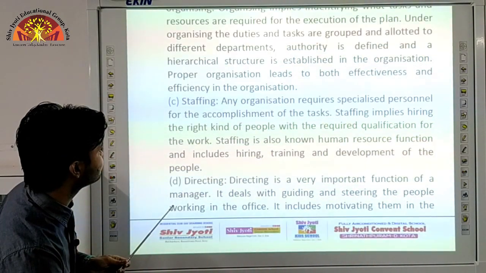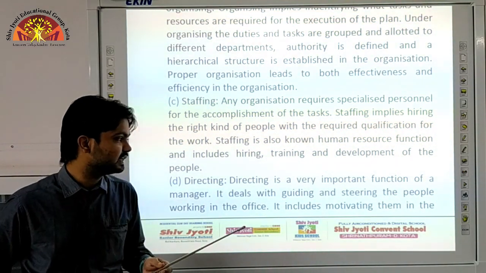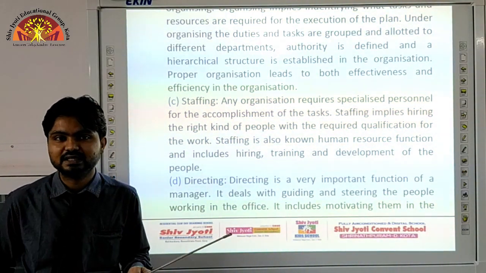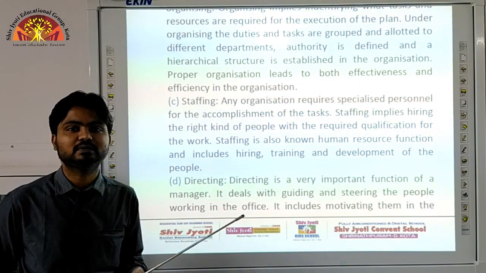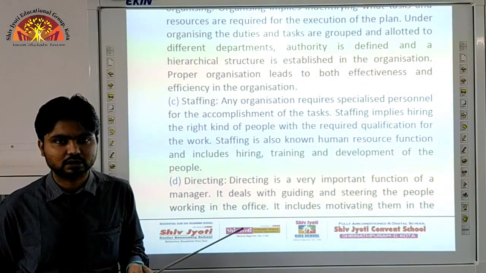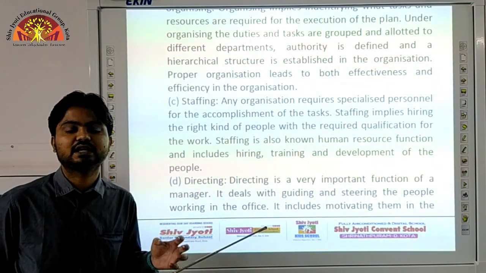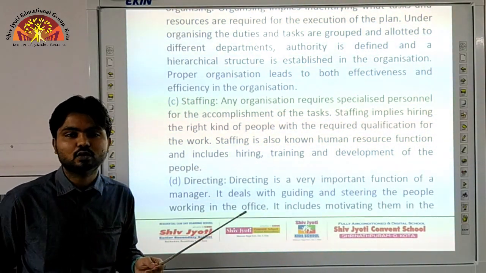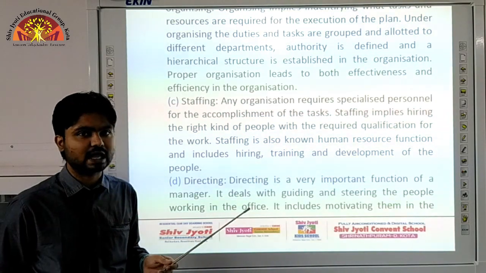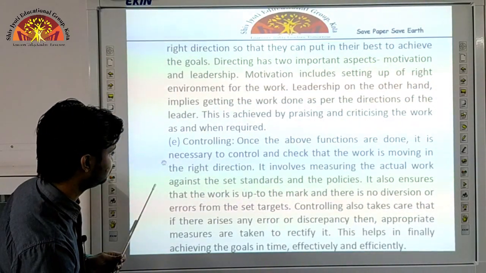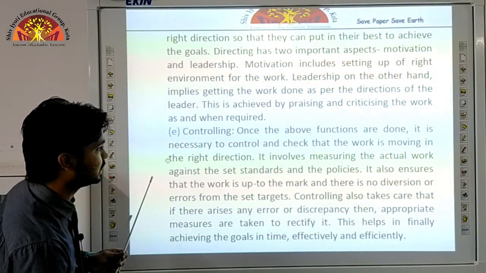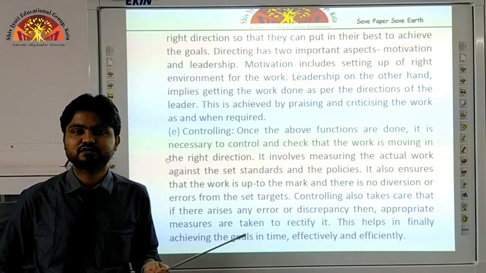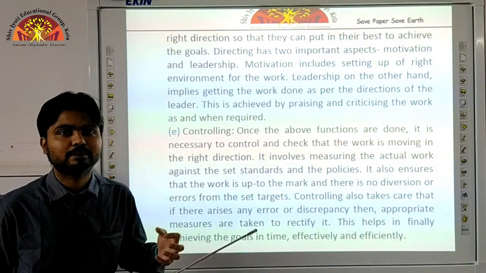Okay, the next one is directing. Directing means giving instructions, influencing the people to perform the activities in the organization. Directing generally relates to the giving of instructions by the top management or the middle level management, so that the overall objective of the organization can be achieved. Okay, and the last one is controlling. It is a process of checking whether the work is going according to the plan or not.